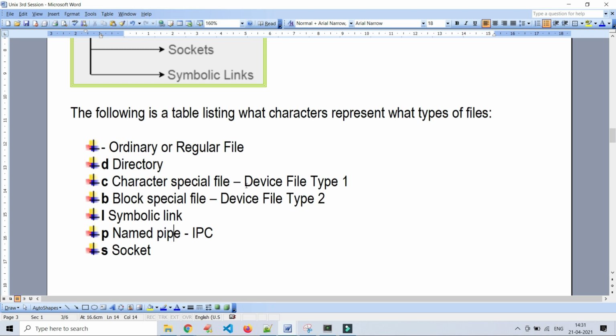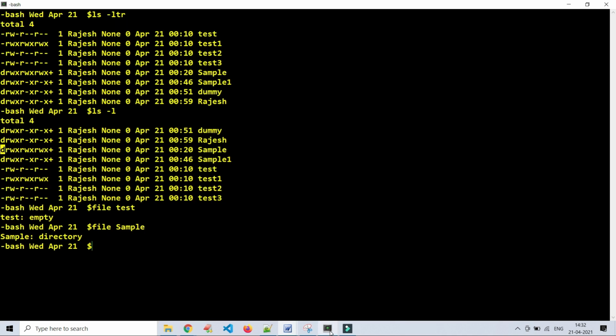See how to create a soft link and a hard link. The command to create a soft link is ln, space, parameter -s. It means we are saying that we are creating the soft link. Here the original file name I am giving is test, and what is the file name that you want to give to the created soft link?